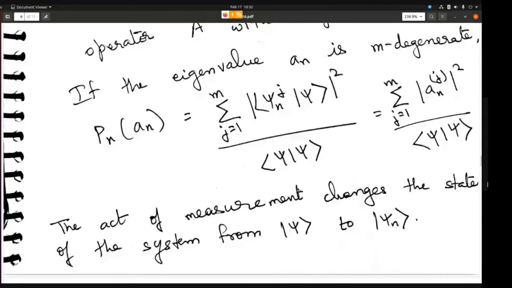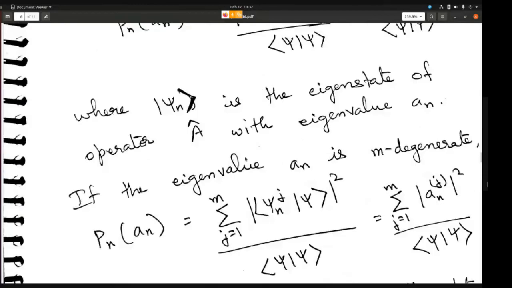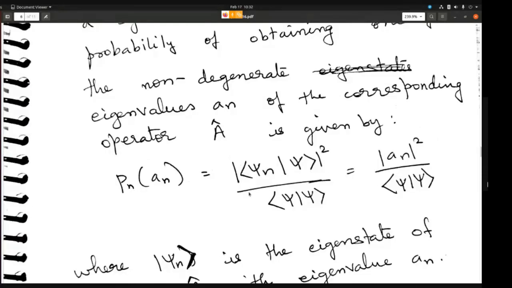Okay, so this was about discrete spectra. In the discrete case, obviously, the operator is going to be like a matrix, and the state vector is going to be like a column vector, right? Your ket is going to be like a column vector.